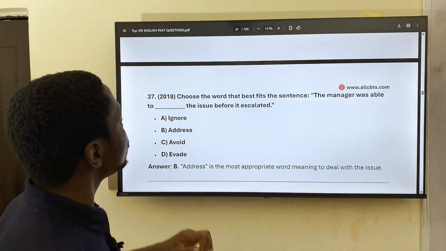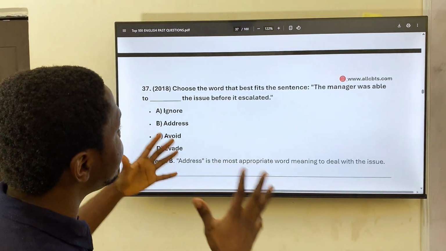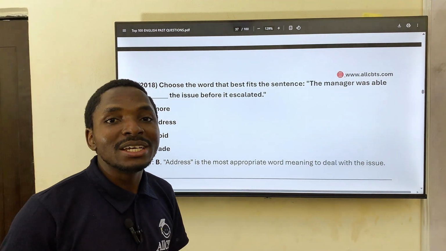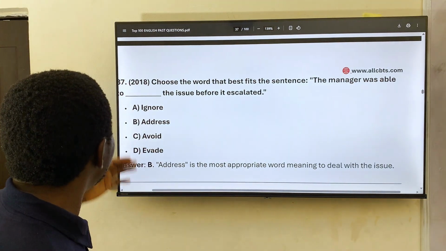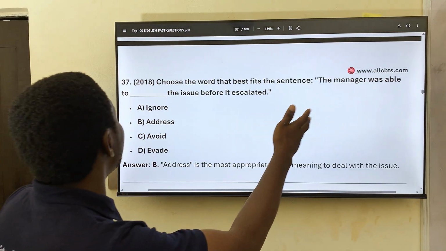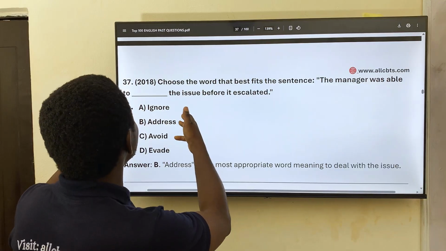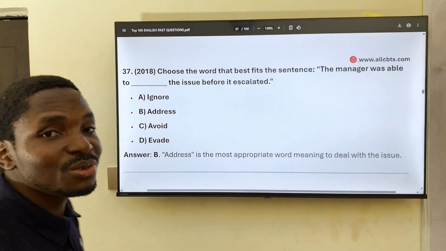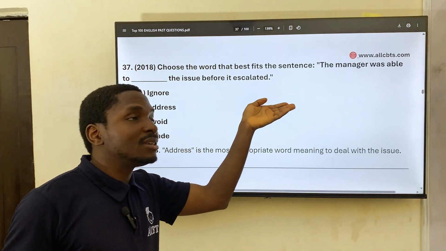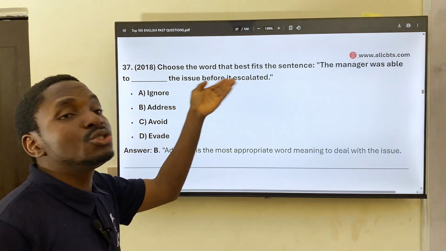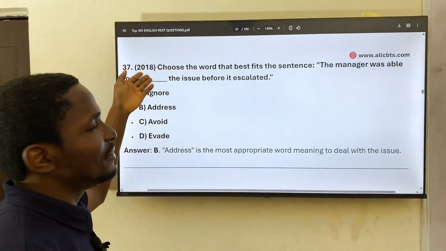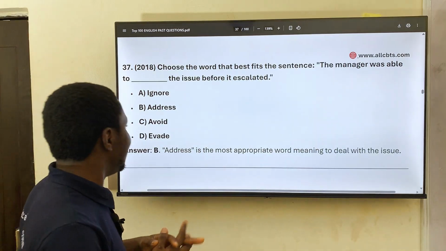From the year 2018, choose the word that best fits the sentence. The manager was able to dash the issue before it escalated. We have ignore, address, avoid, evade. Okay, what are we talking about here? The manager was able to address the issue before it escalated. The sentence is telling us that the issue could go bad. So before the issue got bad, the manager fixed the issue, addressed the issue.